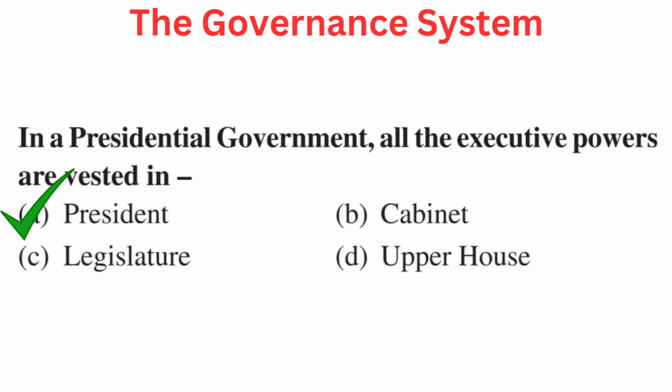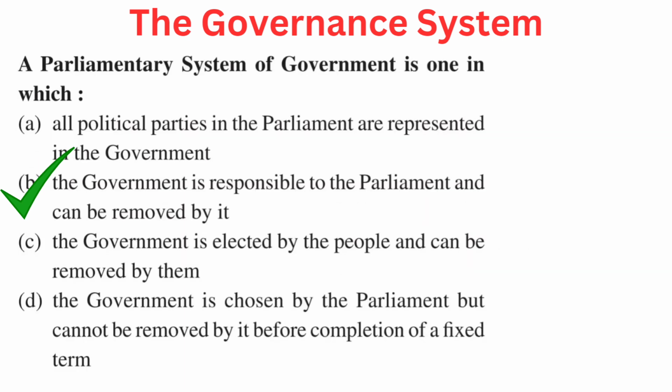Your question is, in a presidential government, all the executive powers are vested in. Your options are A. President, B. Cabinet, C. Legislature, or D. Upper House. Right answer is A. President.